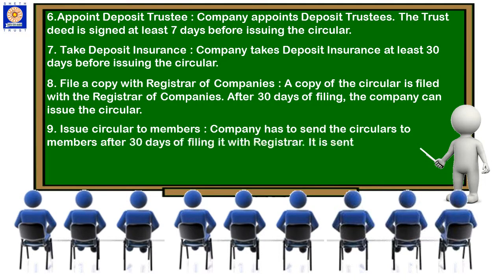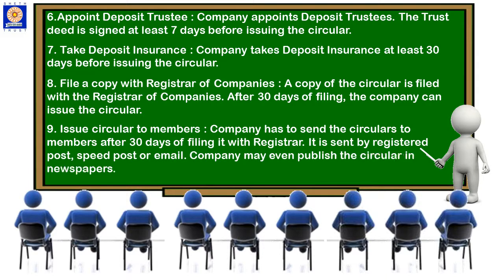Issue of circular to members. Now the company has to send the circulars to members after 30 days of filing it with the registrar. It is sent by registered post, speed post or email. The company may even publish the circular in a newspaper. It can be an English newspaper or any regional newspaper of vernacular medium.